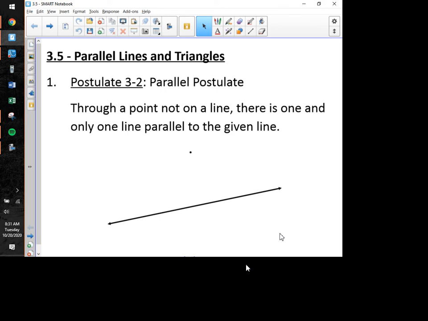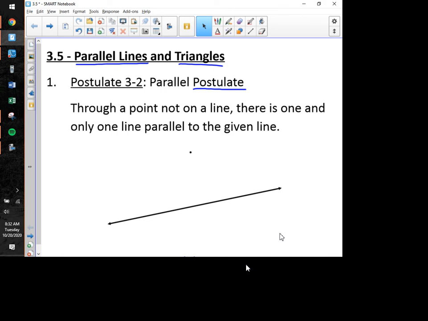So what we're going to talk about today is covered in every single geometry book you will ever find, but not always in the chapter on parallel lines. Usually it's in the chapter on triangles, but today we're going to relate these two concepts, parallel lines and triangles, together. So we're going to discuss postulate 3.2 today, called the parallel postulate. And I want to remind everybody that a postulate is a mathematical statement that we know to be true, but is so simple and so basic that it cannot be proven.